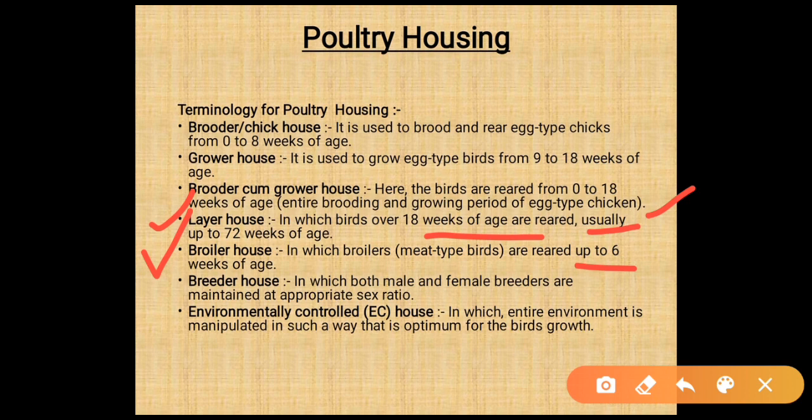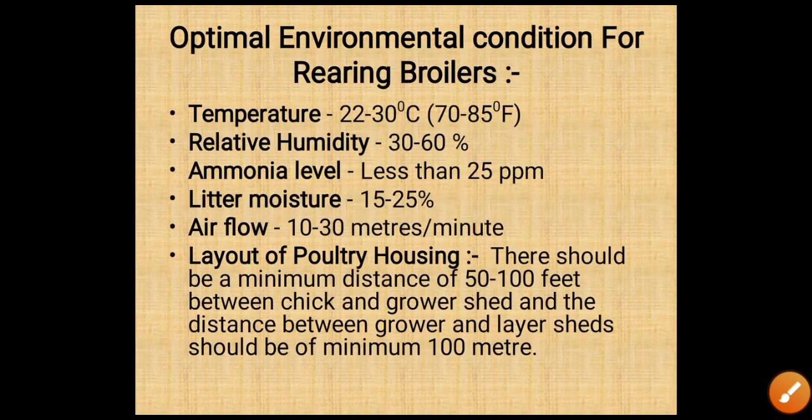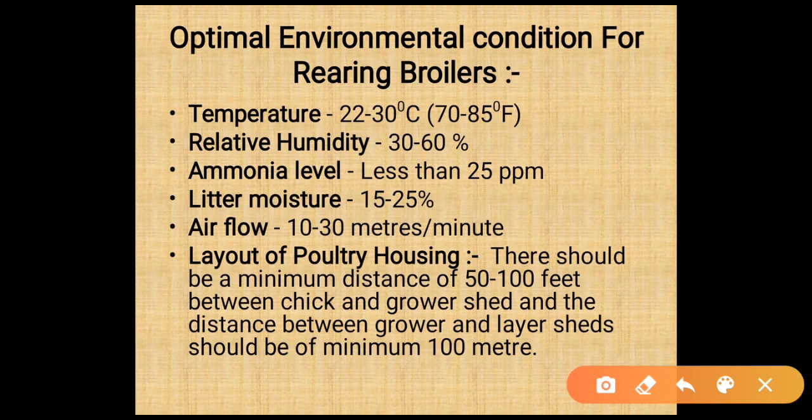Environmentally controlled house, in which the entire environment is manipulated in such a way that it is optimum for bird growth. Optimal environmental conditions required for rearing of broilers: first is temperature, which is between 22 to 30 degrees Celsius or 70 to 85 degrees Fahrenheit. Relative humidity is about 30 to 60%. Ammonia level is less than 25 ppm. Litter moisture is 18 to 25%. Airflow is 10 to 30 meters per minute.